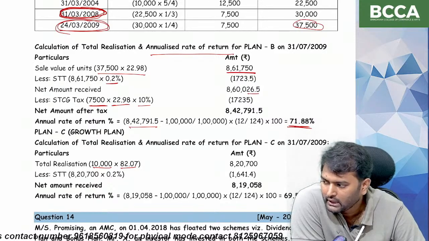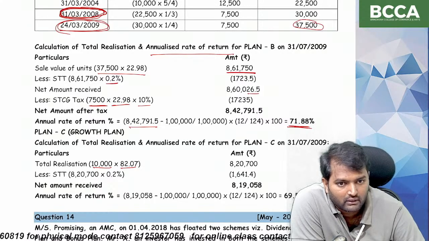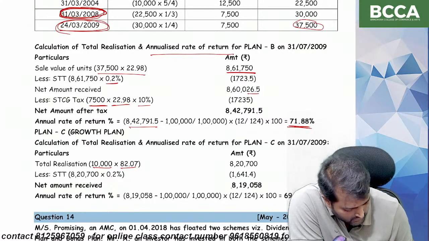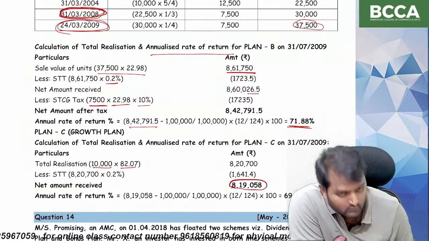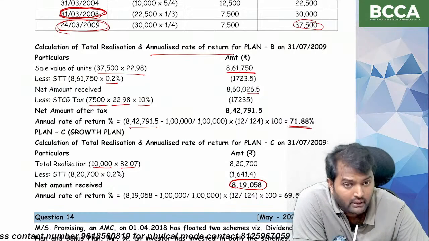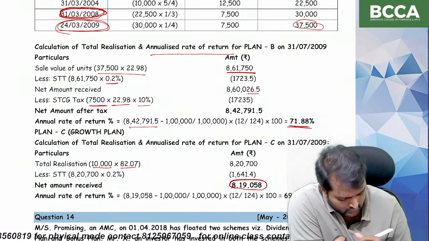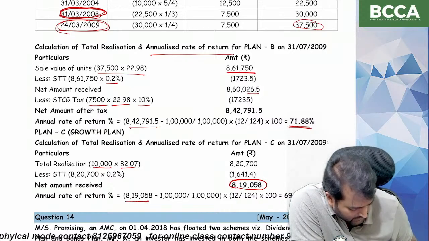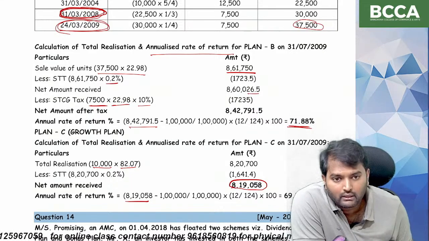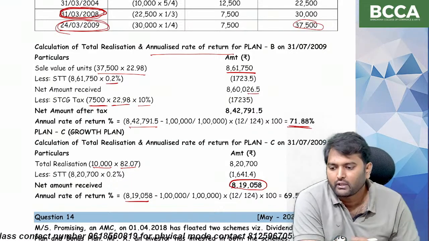So 8,20,700 minus STT, security transaction tax. So the net amount realized is 8,19,058. So the annualized rate of return is 8,19,058 minus 1 lakh divided by 1 lakh into 12 divided by 124 into 100.